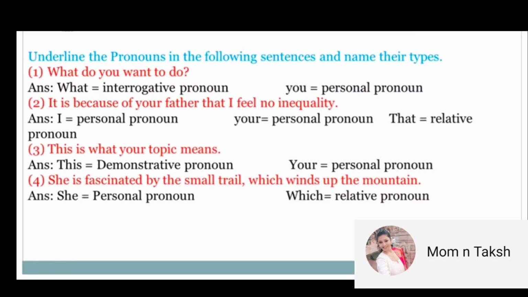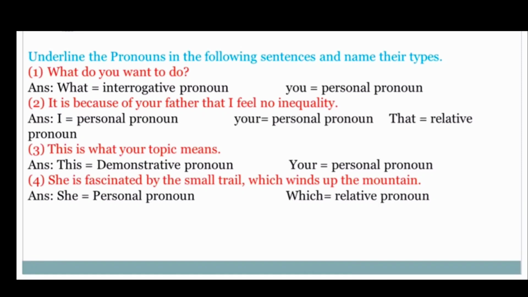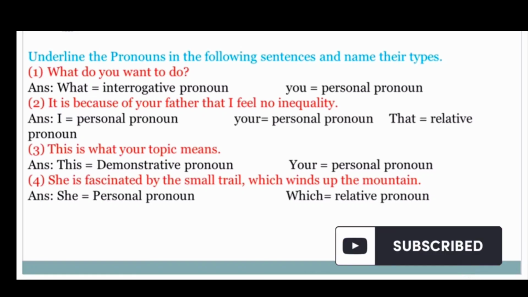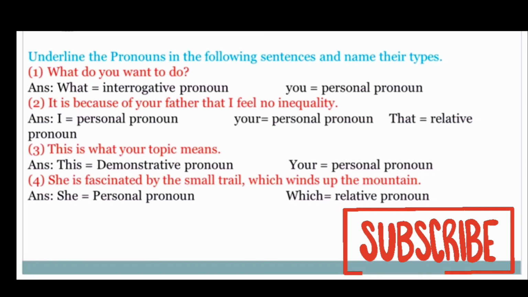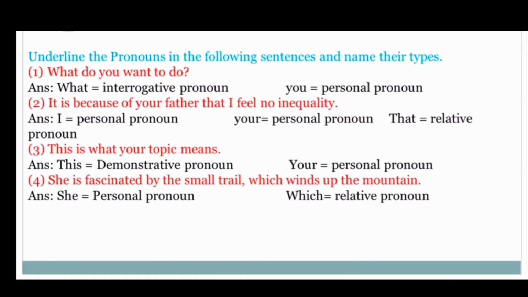Next is: underline the pronoun in the following sentences and name their type. What do you want to do? Obviously, what is an interrogative pronoun, and you is a personal pronoun. It is because of your father that I feel no inequality. I is a personal pronoun, your is a personal pronoun, that is a relative pronoun. This is what your topic means. This is a demonstrative pronoun, your is a personal pronoun. She is fascinated by the small trails which wind up the mountain. She is a personal pronoun, which is a relative pronoun.